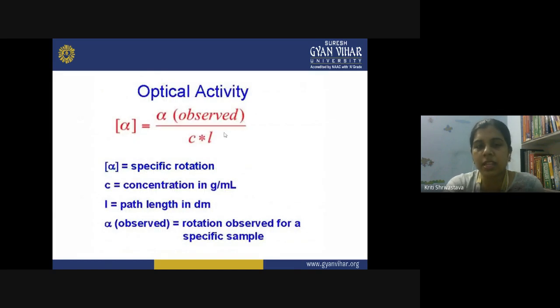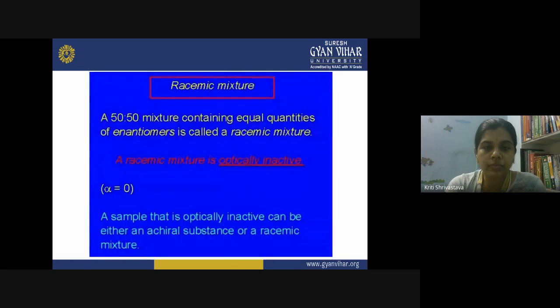What is the formula here? Specific rotation alpha is equal to alpha observed upon C into L. So alpha is the specific rotation. Alpha observed is the rotation observed for a specific sample, that is the angle you are observing in the experiment. L is the path length and C is the concentration. Yes, this we have already discussed.